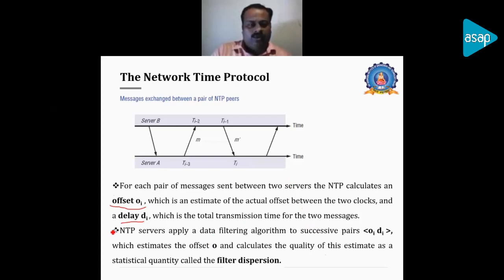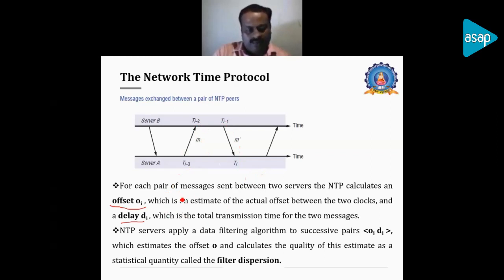It keeps track of the offset and delay between the two servers, and it takes eight successive pairs of values and identifies the quality of the offset and delay between server A and server B. So we will be sending messages with timestamps Ti-3, Ti-2, Ti-1, Ti. This is the time being sent between the two entities.